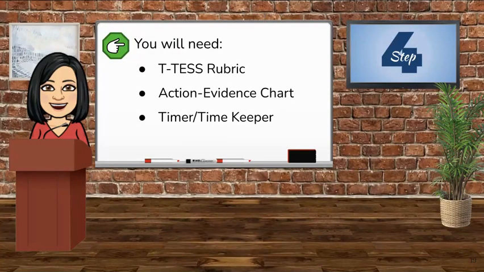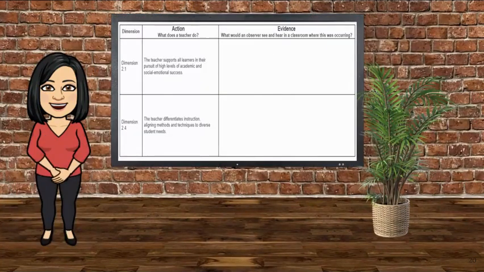Now it is time to move to step 4. You will need the T-Test rubric, the action evidence chart, which is on page 4 of the guide, and a timer and timekeeper. You will have 10 minutes total to brainstorm evidence, both teacher and student generated, for each dimension that aligns with each descriptor within the proficient, accomplished, and distinguished performance levels. This is an opportunity for your team to develop a clear vision of what success looks like in these 2 dimensions for each of the desired performance levels. I suggest using a 4 or 5 minute timer for each box. Enjoy!